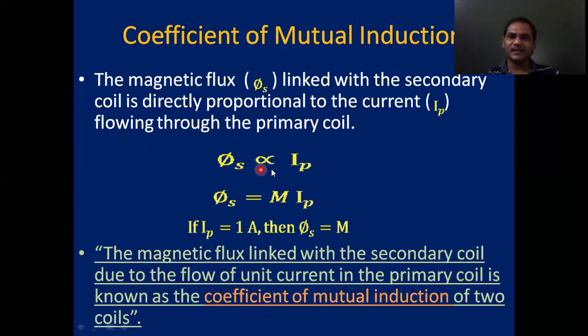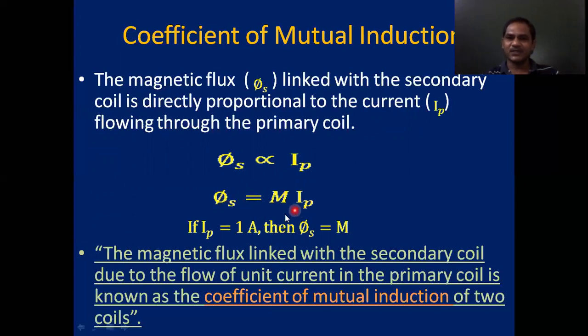It is directly proportional to the current flowing in the primary coil, I subscript p. Then phi s is equal to a constant capital M into Ip, where M is the coefficient of mutual induction or mutual inductance of the two coils, right?